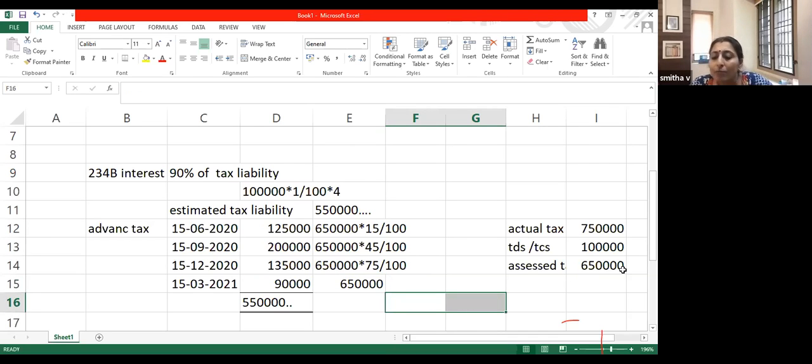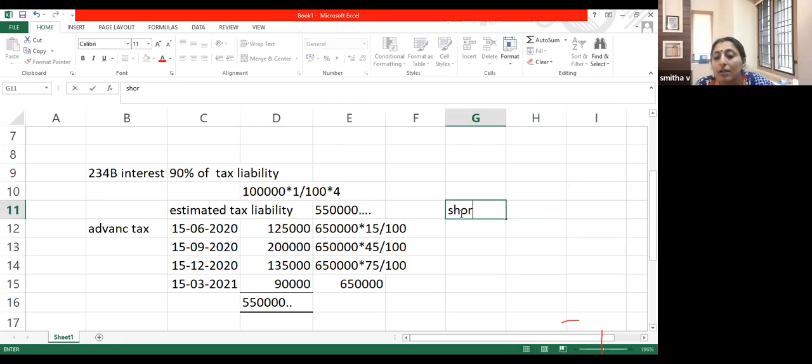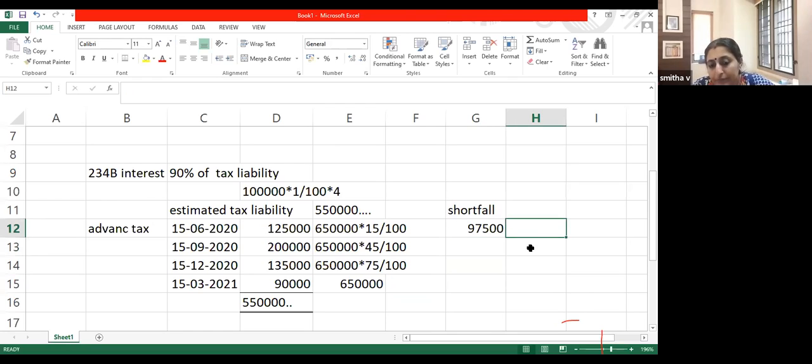So let me calculate how much is my shortfall for each installment. I have to add up all these shortfalls and then calculate the interest. How much is 6,50,000 into 15%? 97,500. There is no shortfall here because I have paid 1,25,000. So there is no shortfall and no interest there.